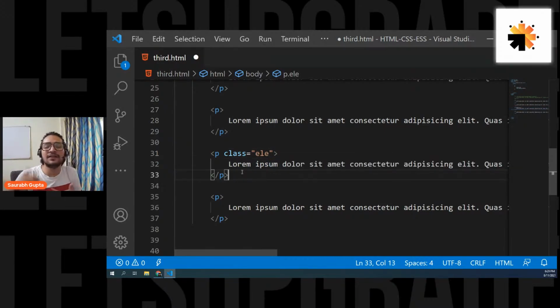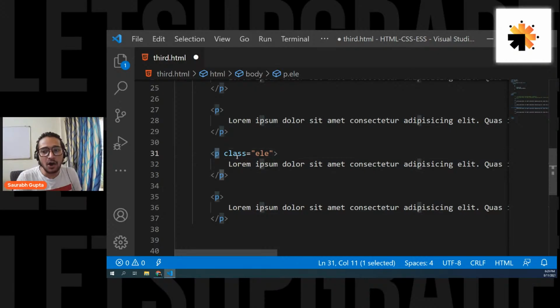You can give your name, it doesn't matter. Just don't start with a number. That's not a good standard. So don't start with a number, but you can write anything. Okay. So I gave it a class of ele. That means now this particular p tag can be either called using p or can be called using ele. That means it can be selected using p or it can be selected using ele.